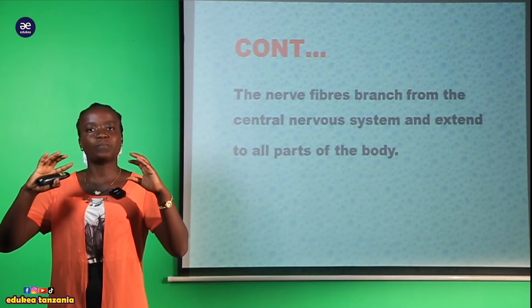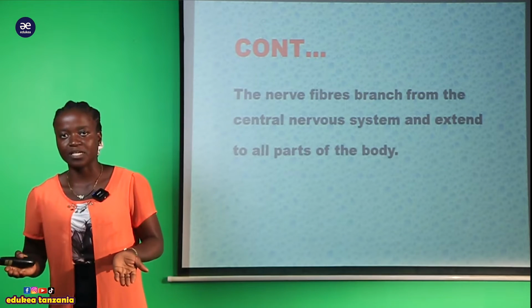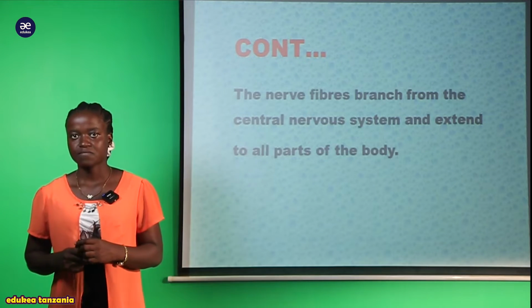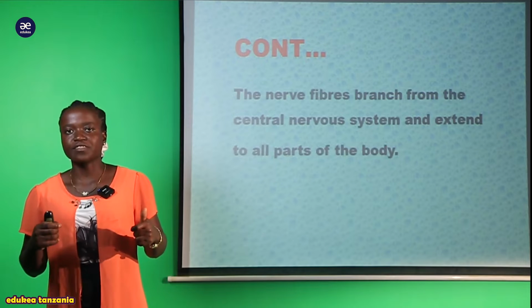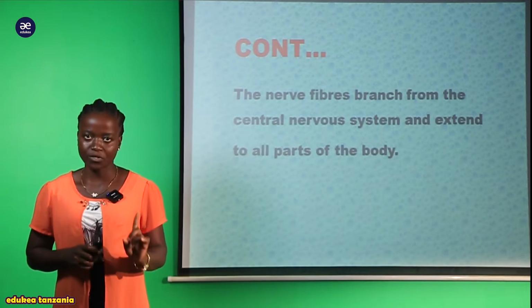Yamezunguka all parts of the body, that is, the human body is surrounded by these nerve fibers that are attached to the central nervous system, including the brain and the spinal cord.